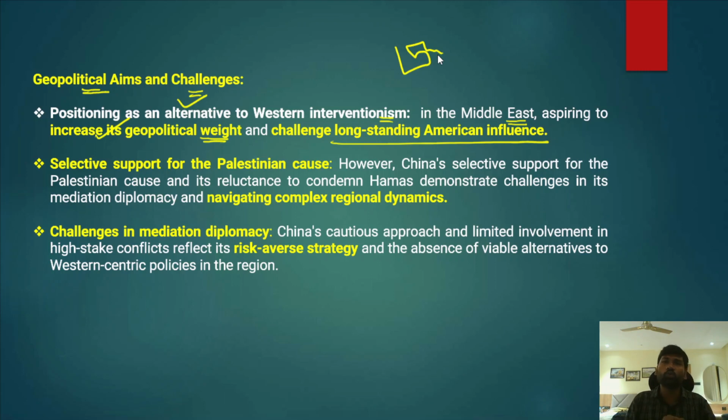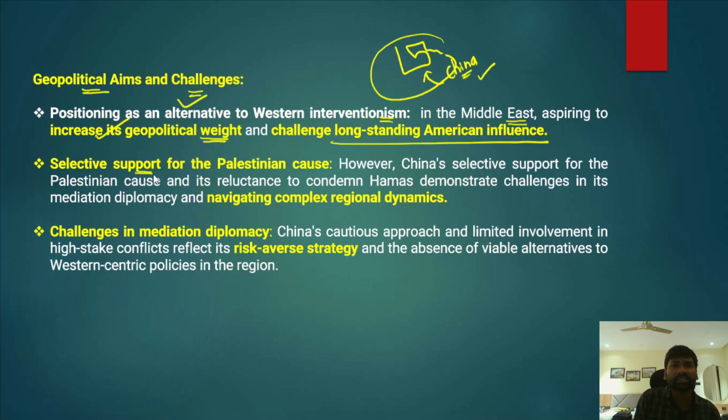Now, if you look at the Middle East, it is very often known for a huge American influence in the region, right? So now China wanted to come into the Middle East, and it also wanted to further increase its influence, because the Middle East is a very important region. It is very important for countries' energy security and its strategic location. Traditionally, the Middle East has had a huge influence of the United States. However, now China wanted to come in, and China also wanted to increase its influence in the Middle East. So that is an issue.